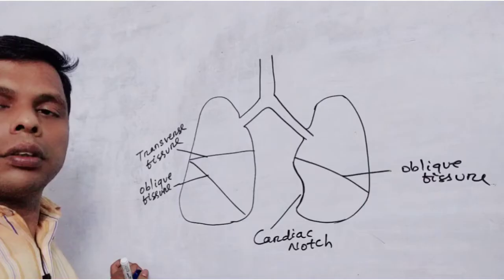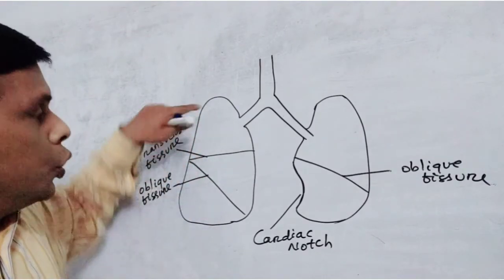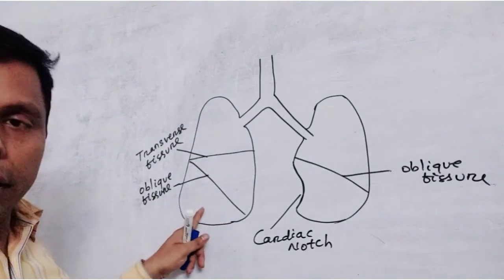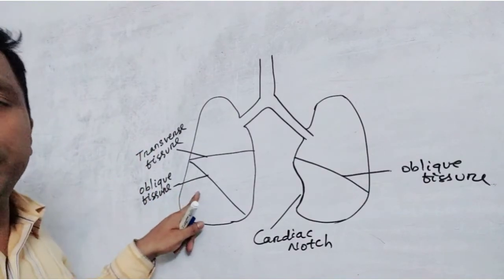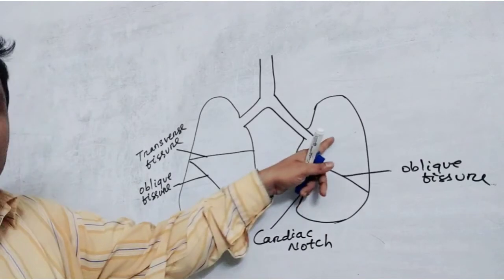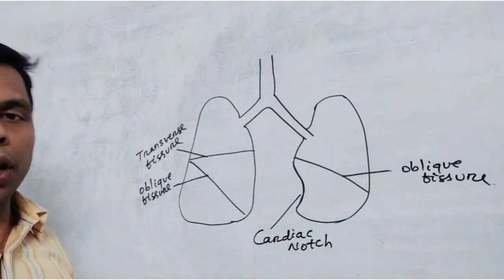The right lung consists of 3 lobes: superior, middle, and inferior, separated by the transverse fissure and oblique fissure. The left lung consists of superior and inferior lobes by only the oblique fissure.